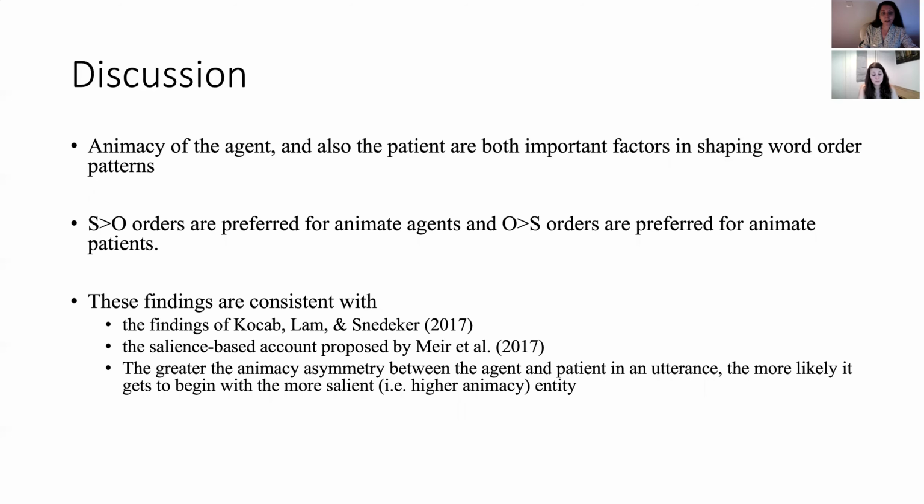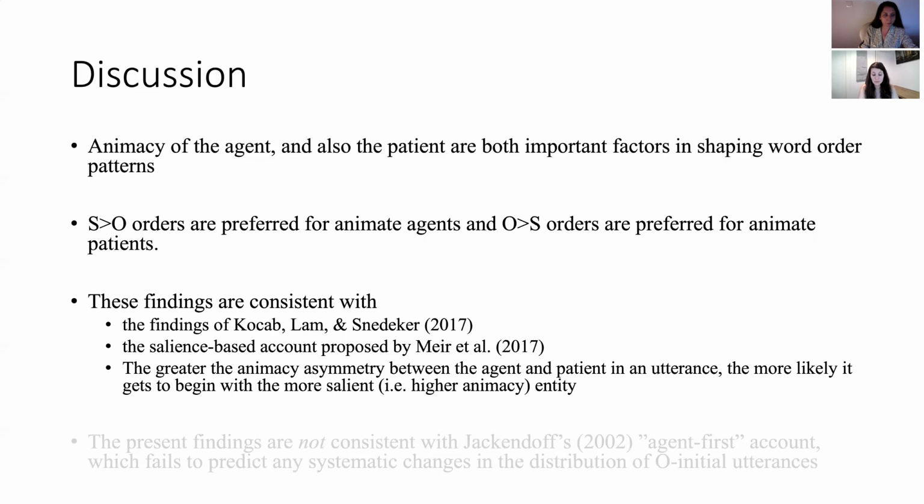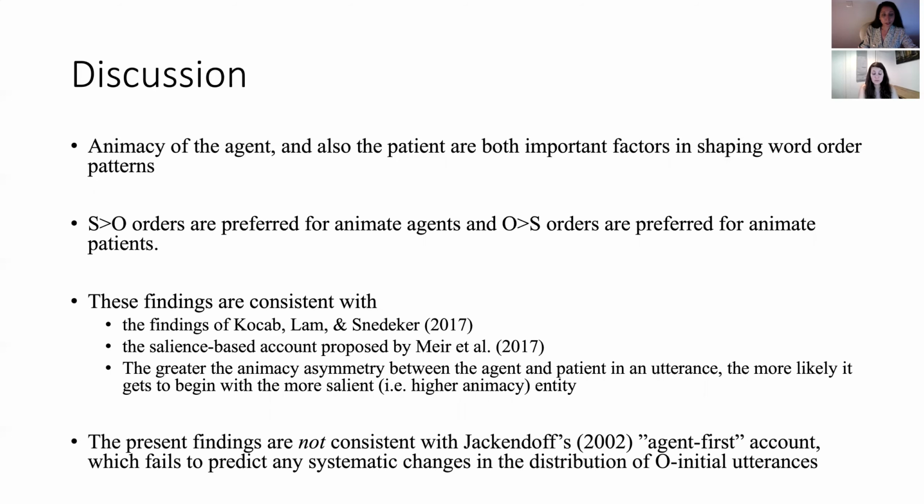So the greater the animacy asymmetry between the agent and the patient in an utterance, the more likely it gets to begin with the more salient entity, the one that is higher in the animacy hierarchy. The present findings are not consistent with Jacondov's agent first account, and this account seems to fail to predict any systematic changes in the distribution of O initial word order patterns.